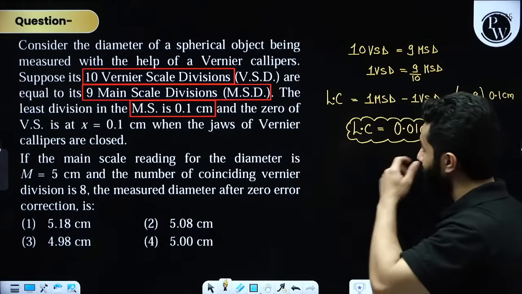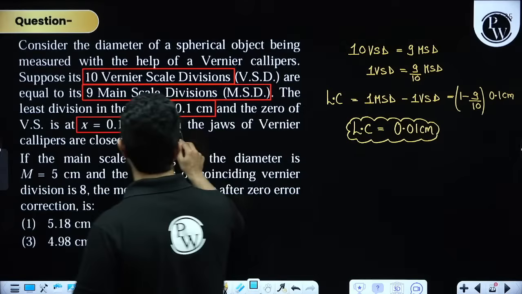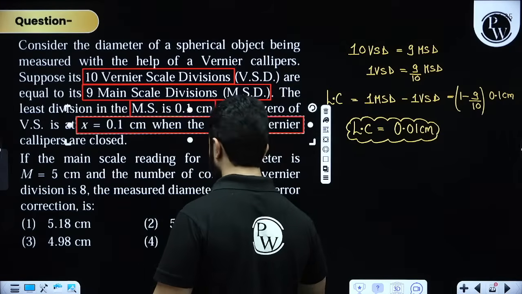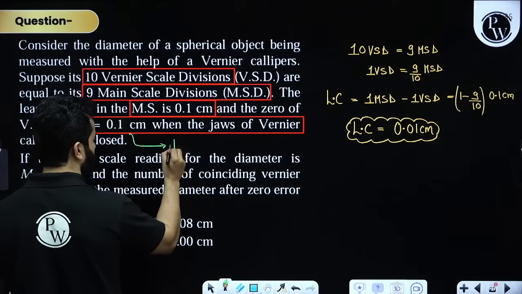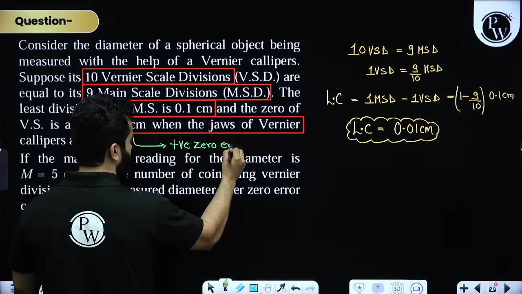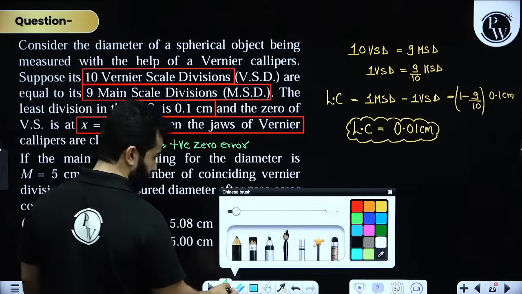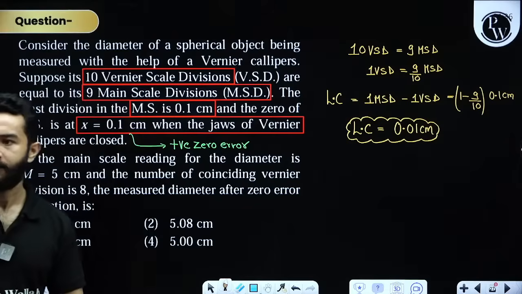Then they are saying the zero of vernier scale is at 0.1 centimeter when the jaws are completely closed, which means that this is a positive zero error. This is a positive zero error, right? Clear?